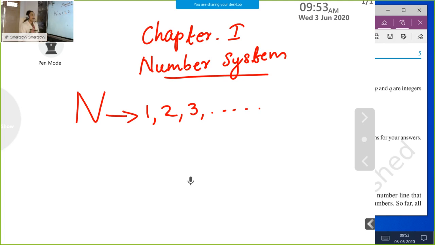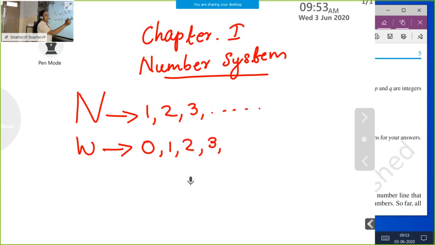Next we study about whole numbers and we represent it by W. So the least whole number is 0. So we start from 0, 1, 2, 3, etc. So see natural numbers, whole numbers. See, all natural numbers 1, 2, 3. Here also 1, 2, 3.